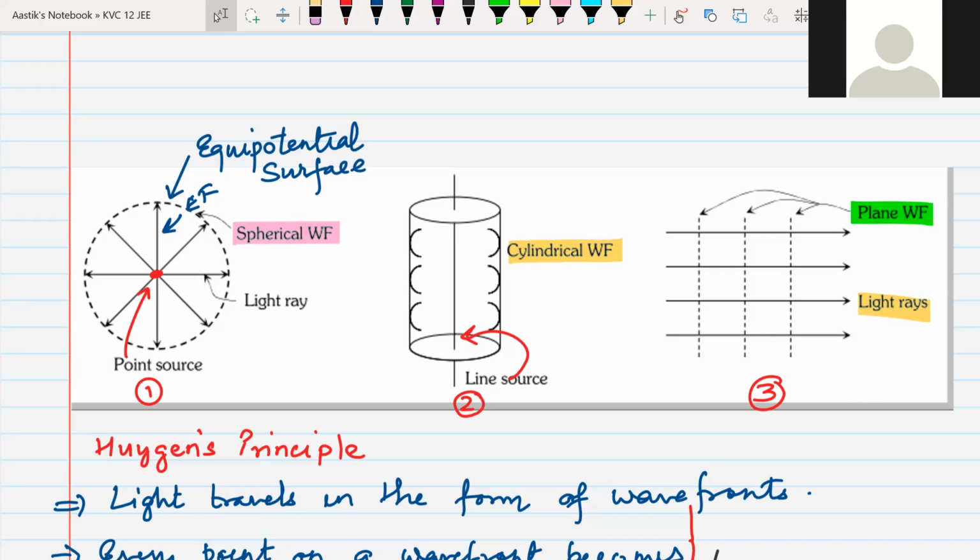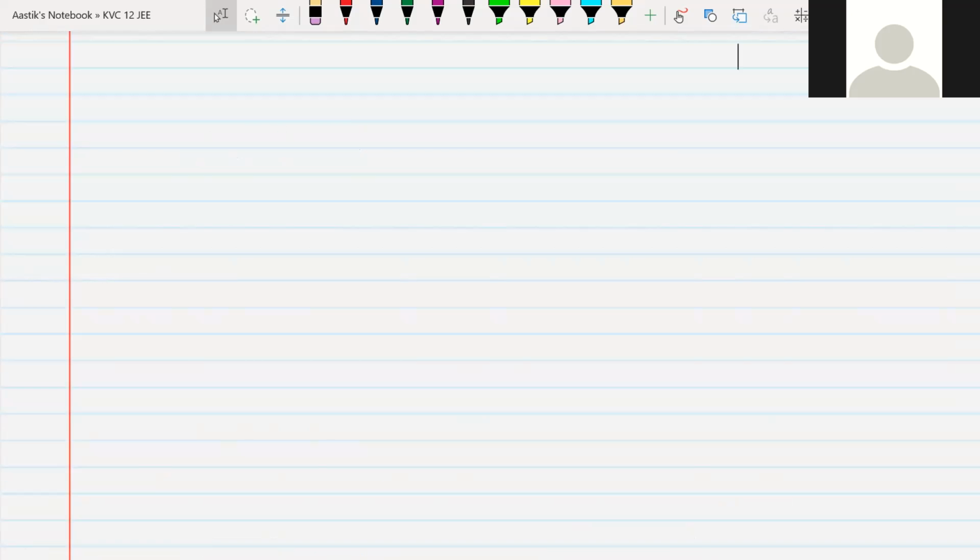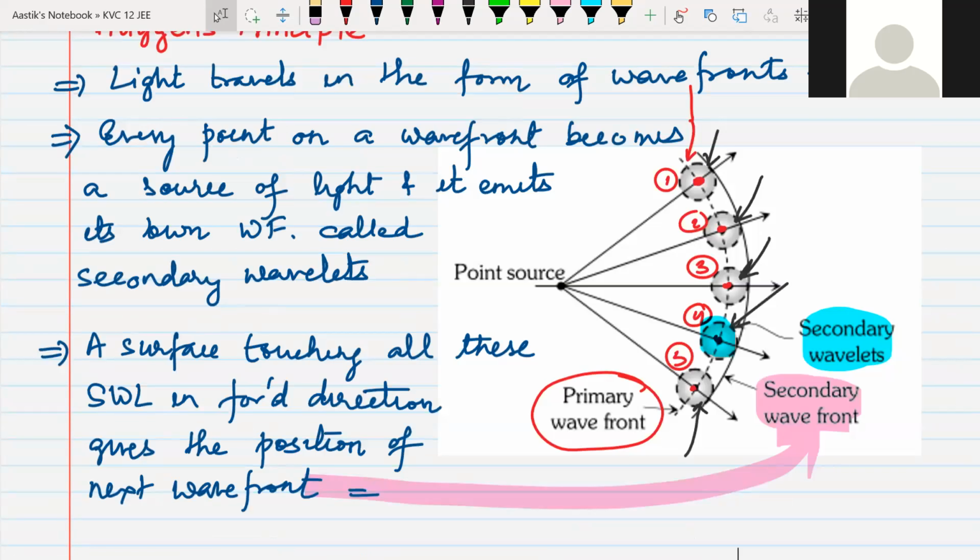Sir, can you please show the next slide? Yes, beta? Sir, can you please show the next slide? Okay. I think I've changed the slide. Okay, I'll just get that slide of Huygens principle. Remember, this Huygens principle is just for your theoretical knowledge, nothing else. Don't expect a question from here.